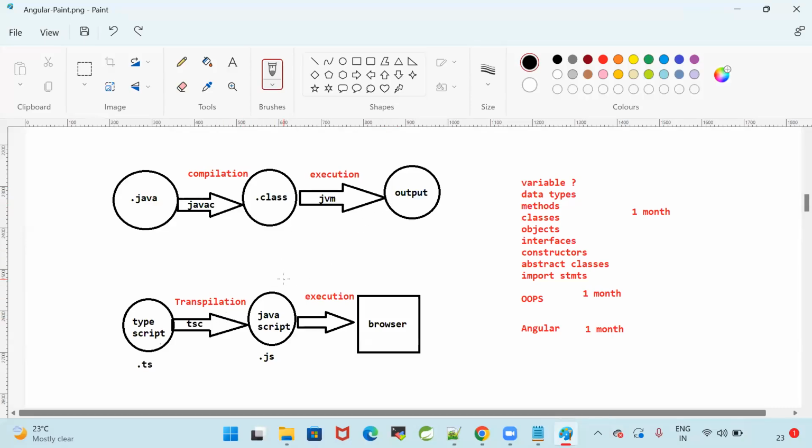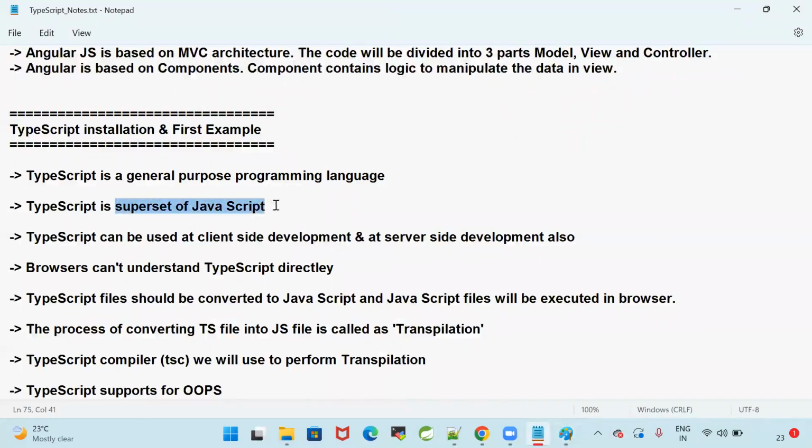Okay, so that is the reason we are going for TypeScript. TypeScript is a superset of JavaScript. What are the features available in JavaScript? All the features are available in TypeScript also, and TypeScript has some additional features which are not available in JavaScript. That's why TypeScript is called a superset of JavaScript.